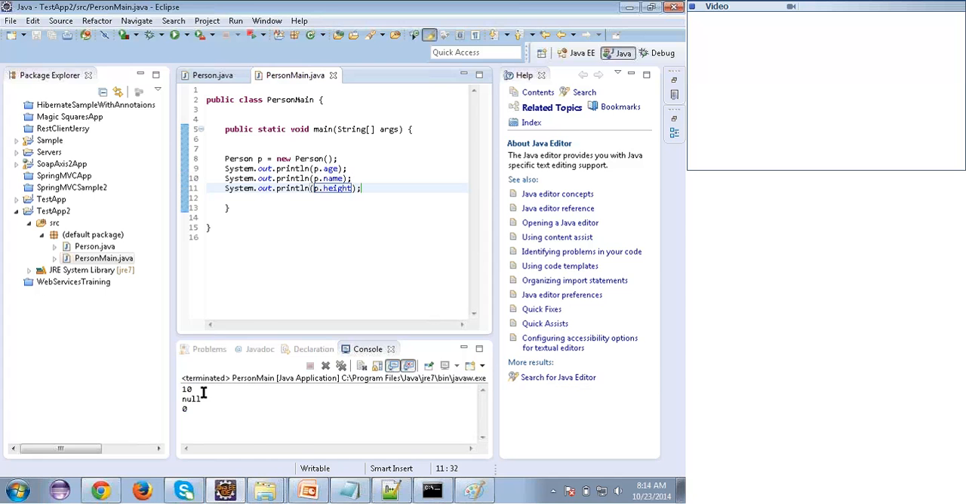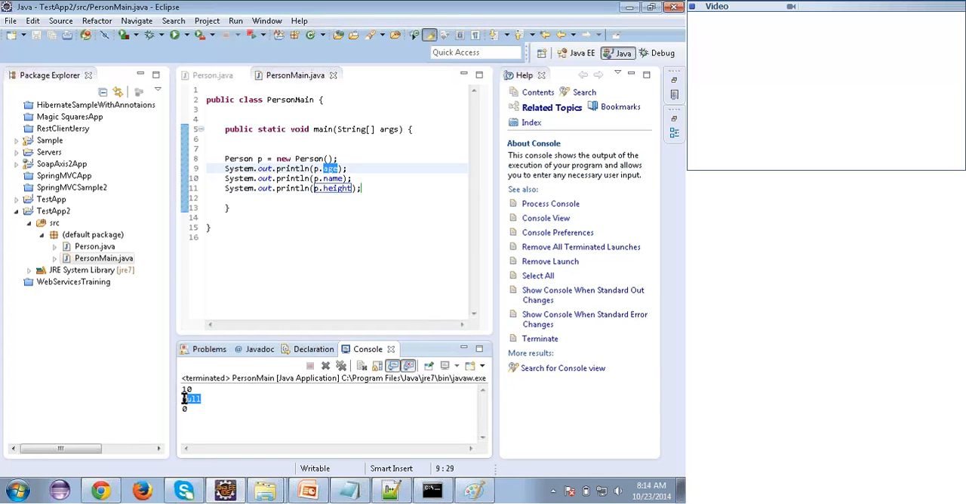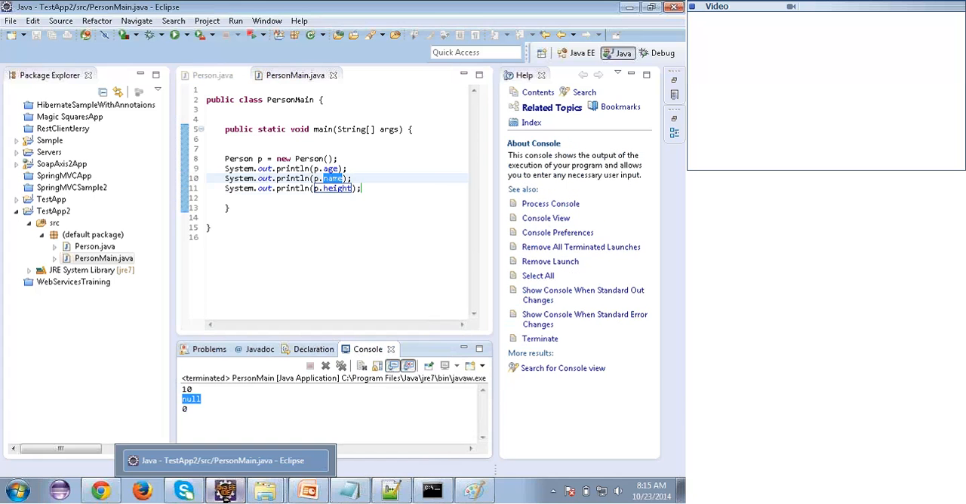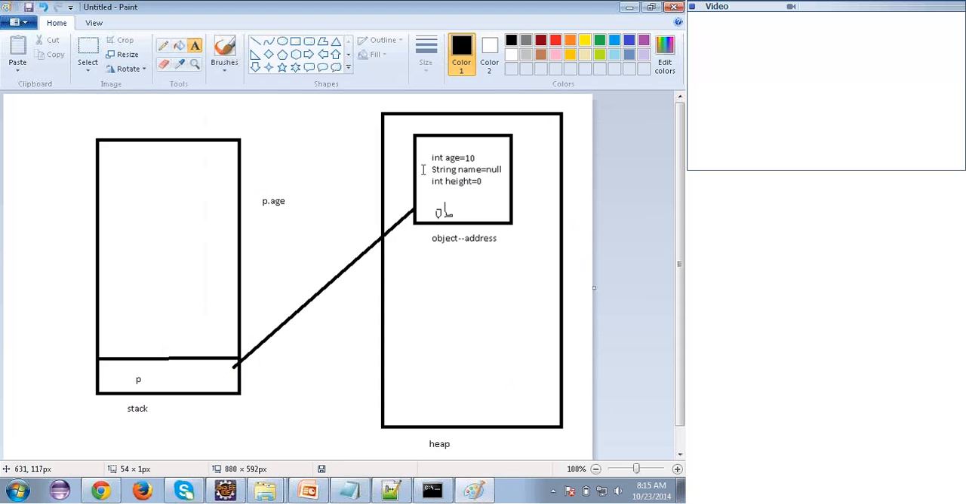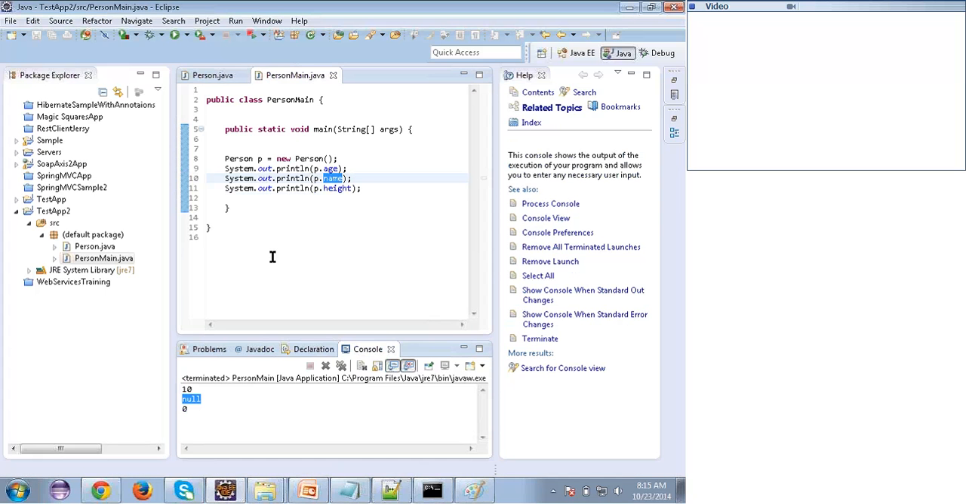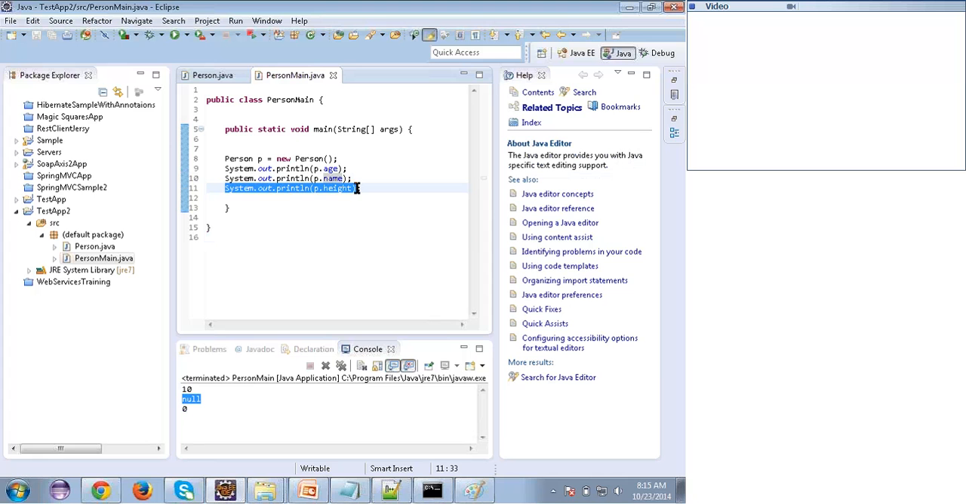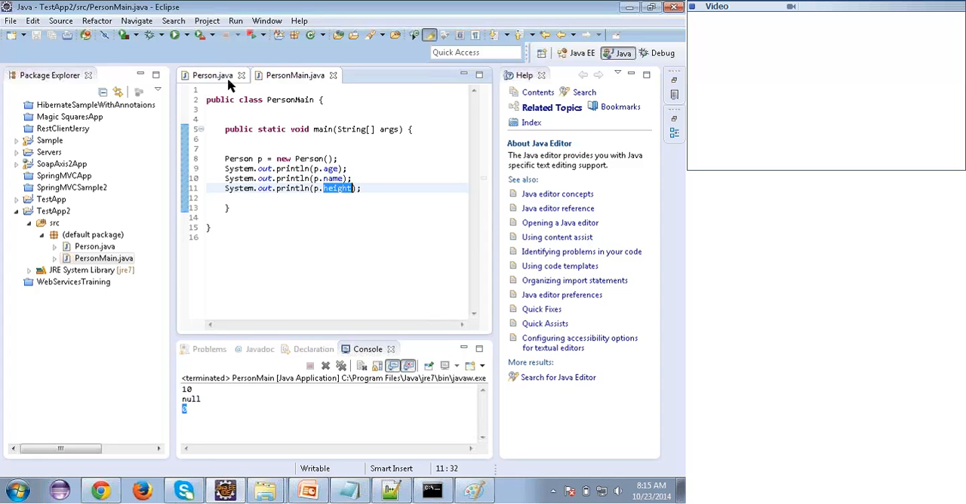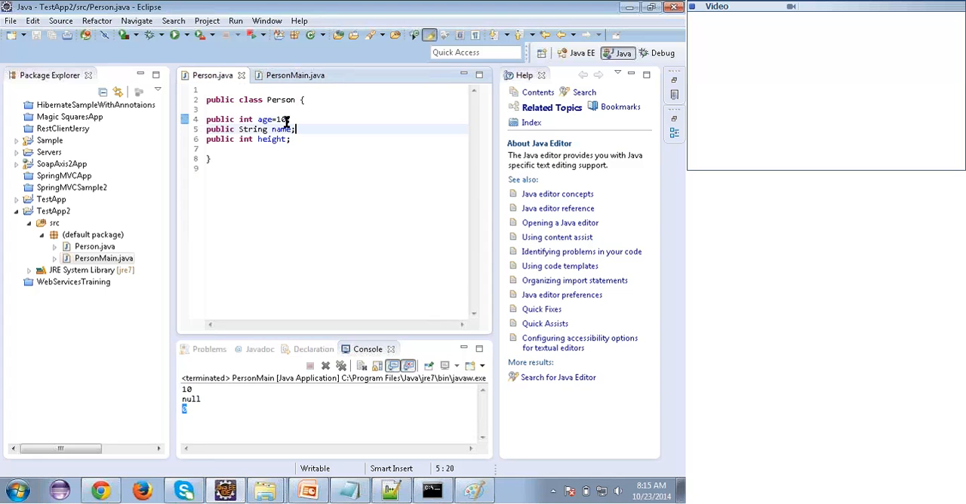If I print all this, see what I will get. First I'm getting 10, because I gave age as 10, and then I'm getting null. When I'm accessing name, I'm getting null. I told you, the default value of String is null. And the third one is p.height. What am I getting? 0 again, because that is also an integer, so the default value is 0.